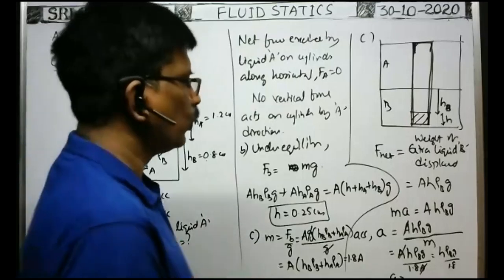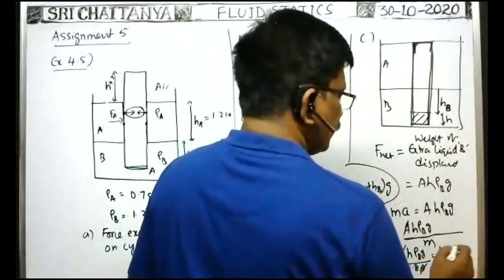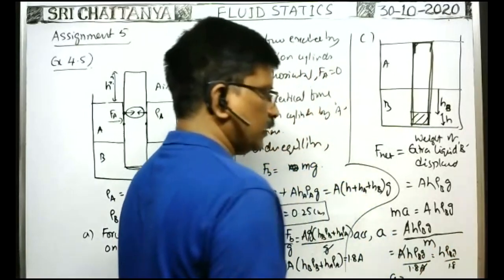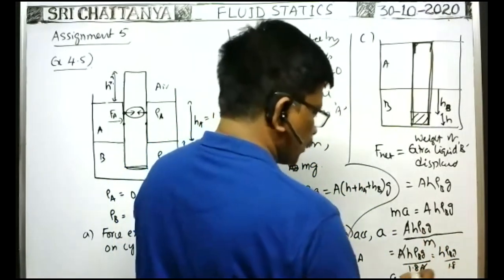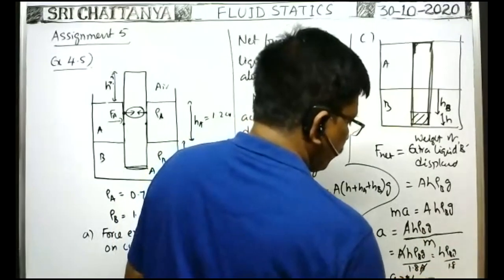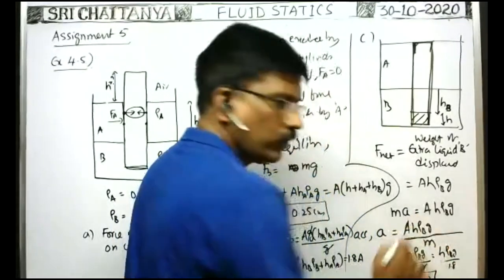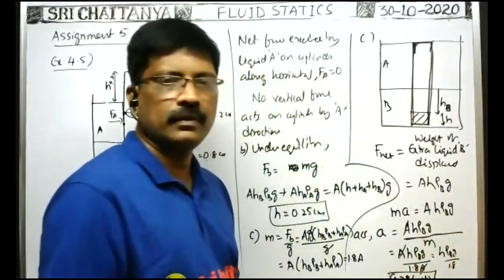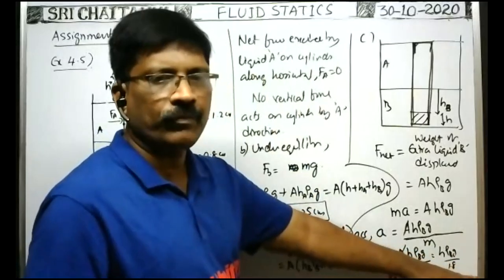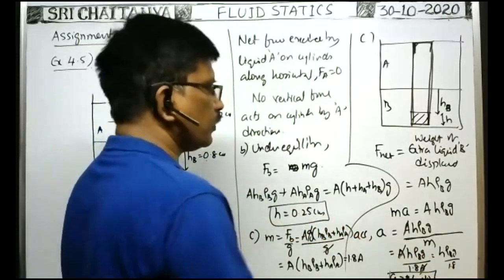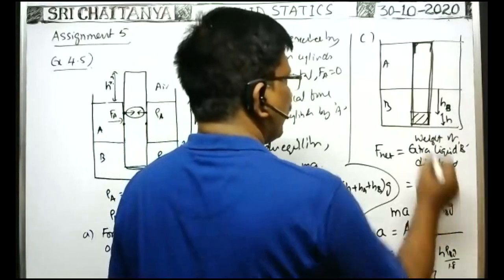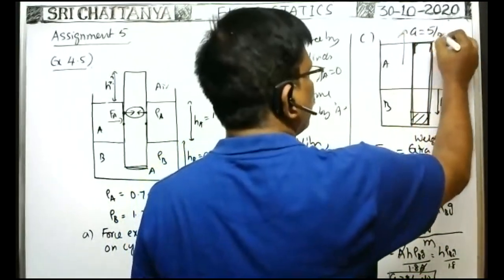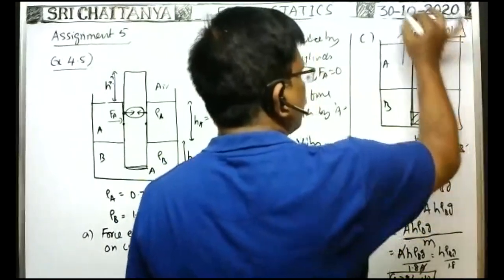Acceleration A is equal to... you keep the G value as it is, and the answer you get will be in centimeter per second square. If you convert it into SI, you get 5/3 meter per second square. If you simplify, substituting the data, the acceleration A in the upward direction is equal to 5/3 meter per second square. Okay, this is the answer.